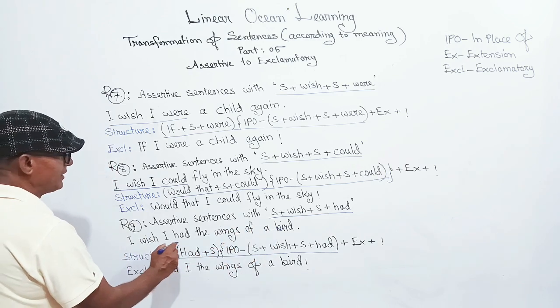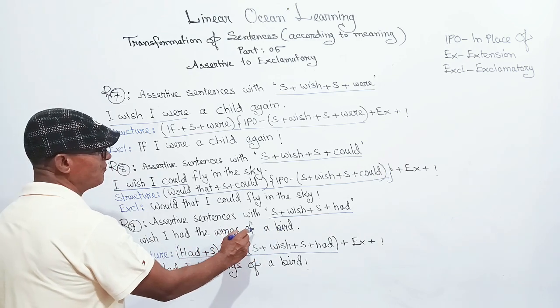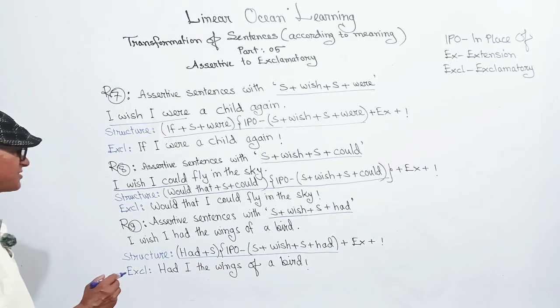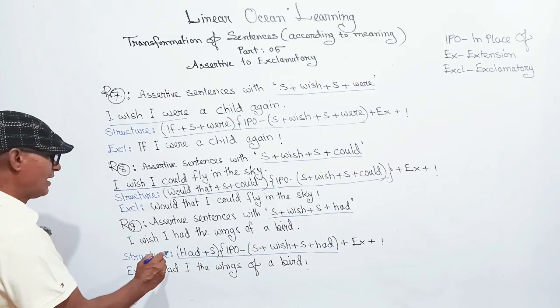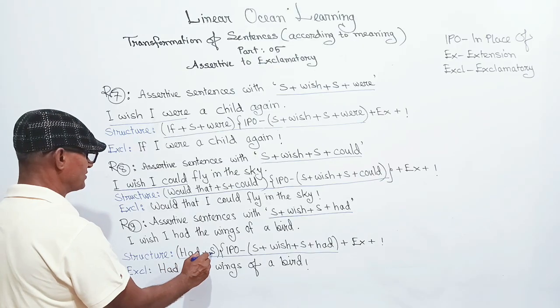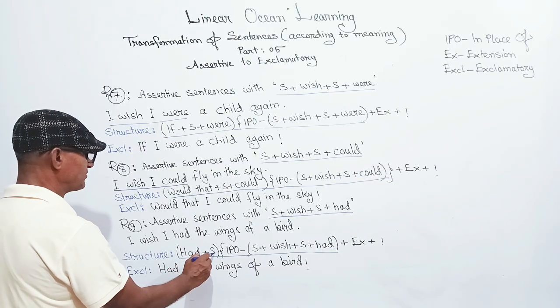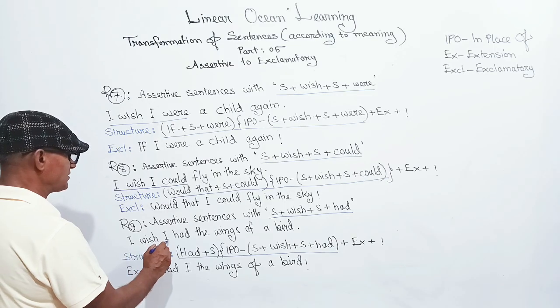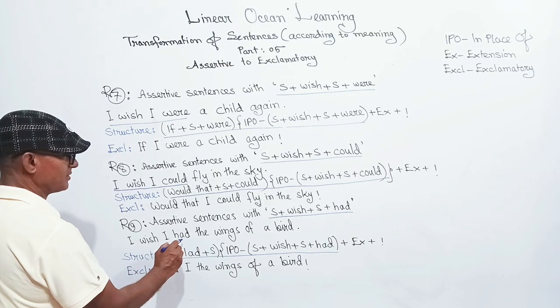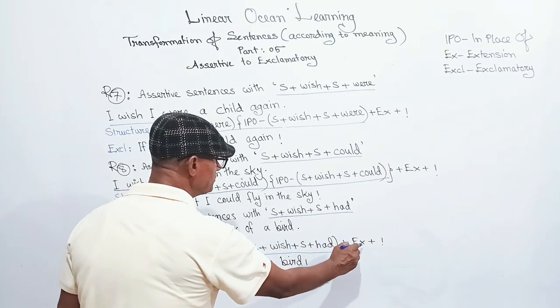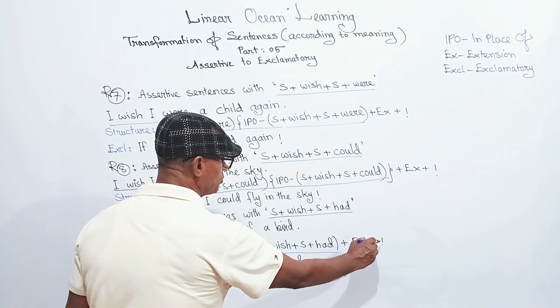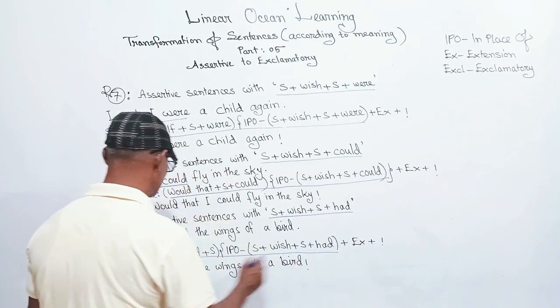The structure to be followed to make it exclamatory is: had plus subject, in place of subject plus wish plus subject plus had, plus extension, then exclamation mark or note of exclamation.